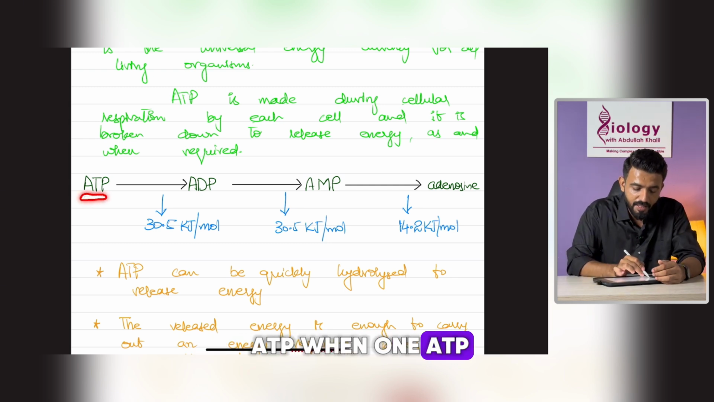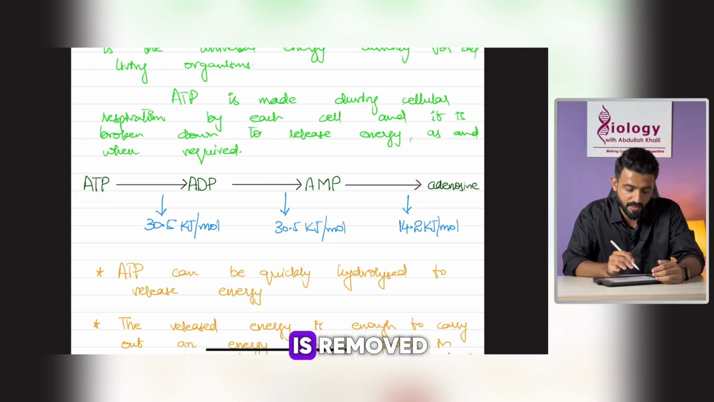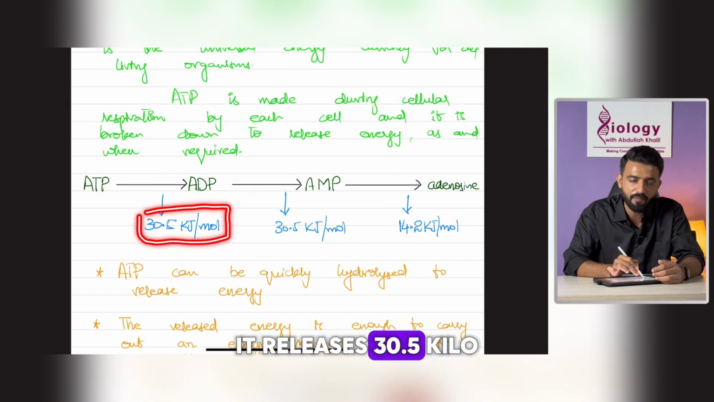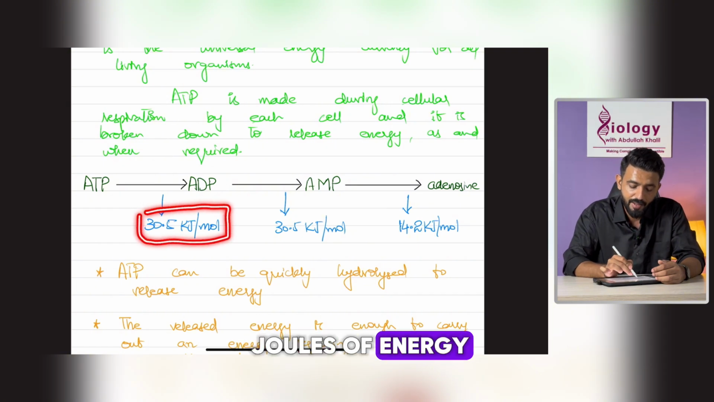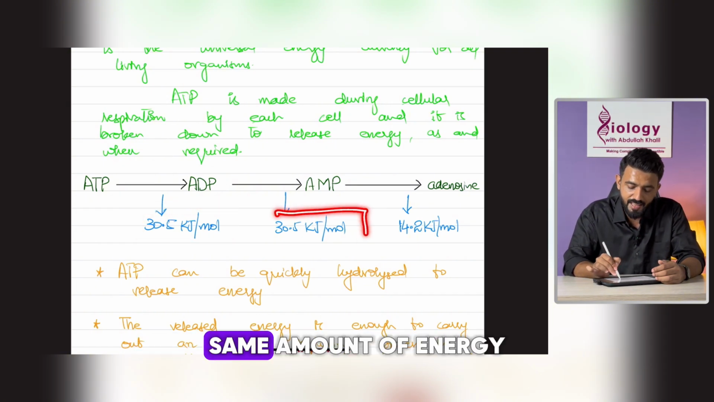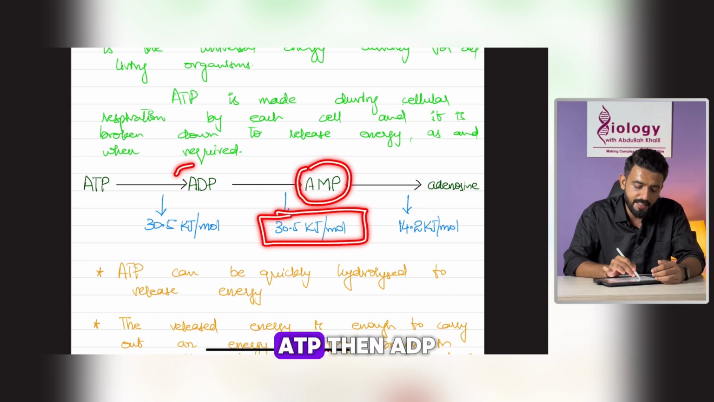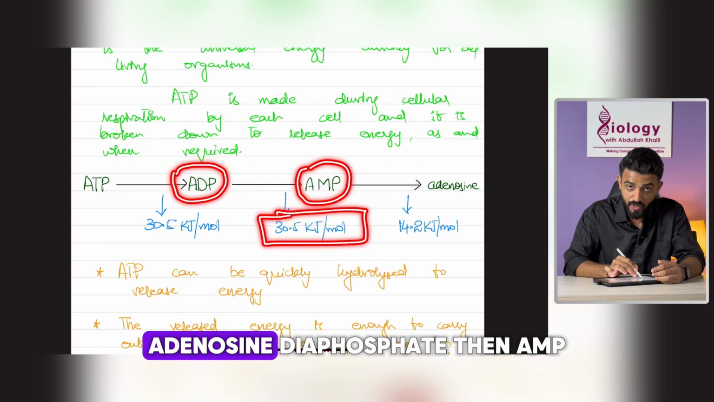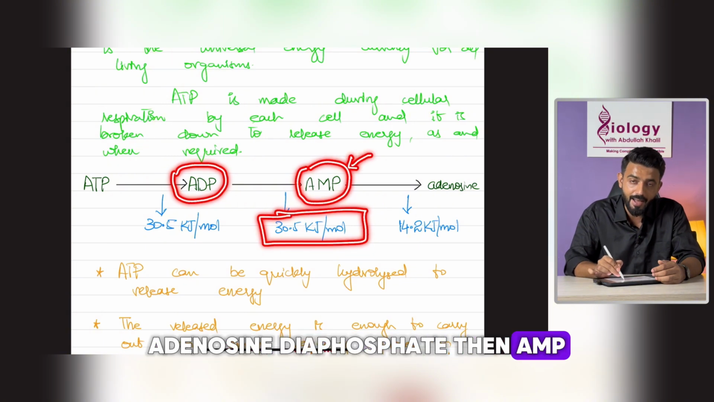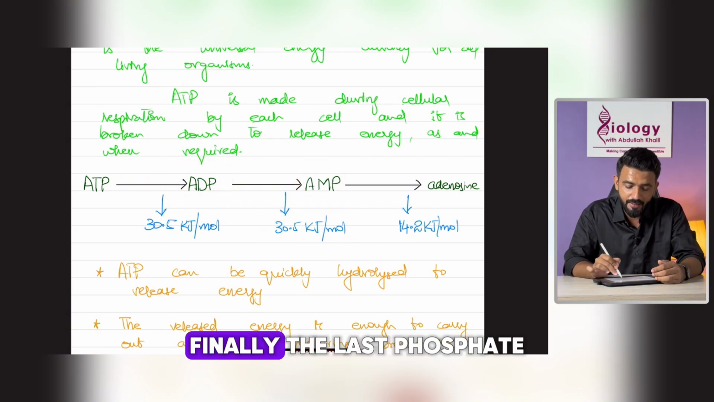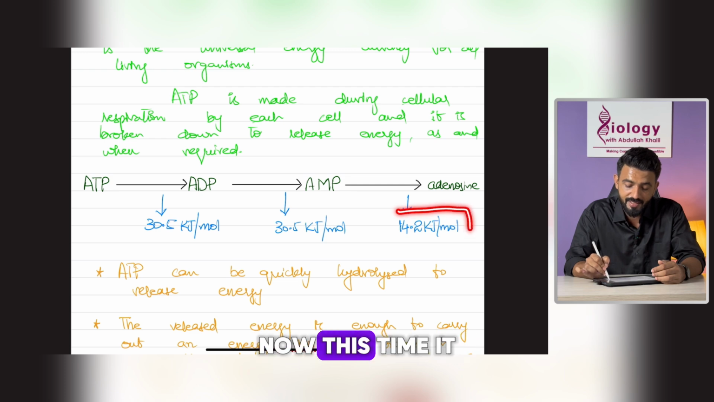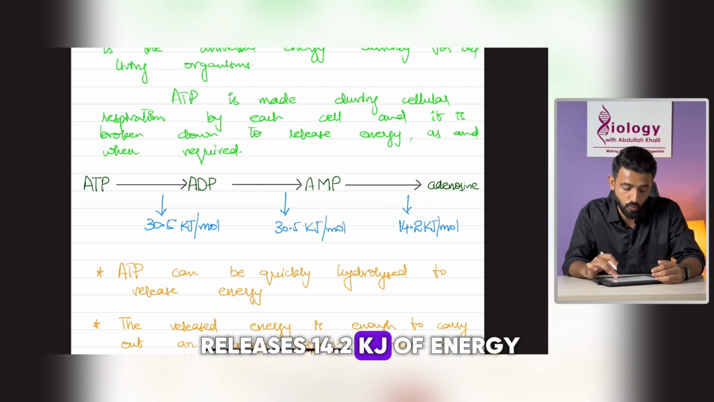When one ATP is broken down, or one phosphate group is removed, it releases 30.5 kilojoules of energy. Another phosphate group removed, the same amount of energy is released. It becomes AMP: ATP, then ADP, adenosine diphosphate, then AMP, adenosine monophosphate. Finally, the last phosphate group is removed, and this time it releases 14.2 kilojoules of energy.